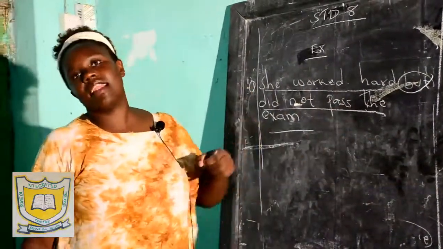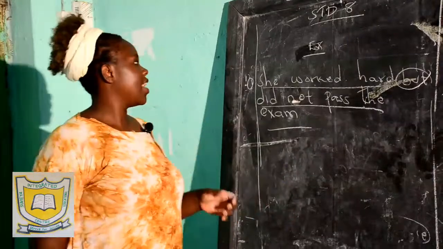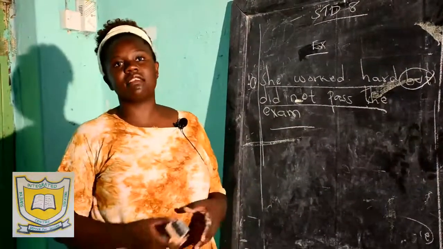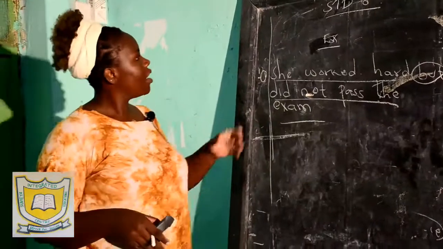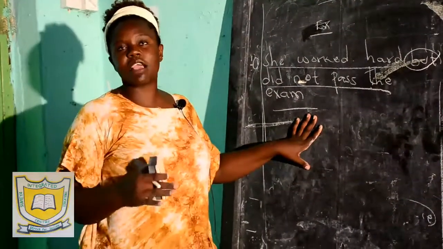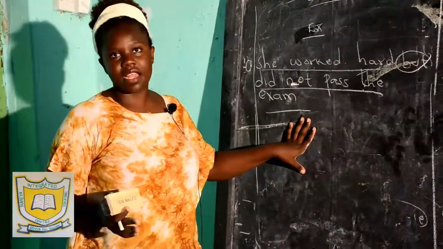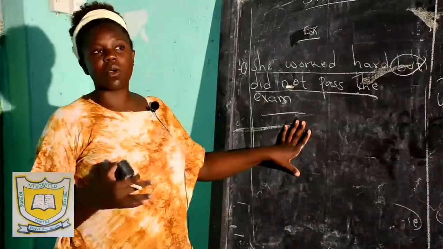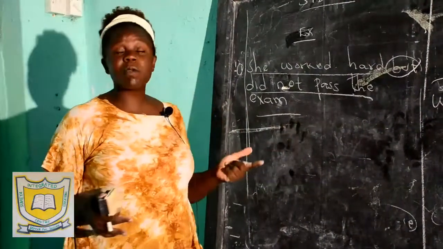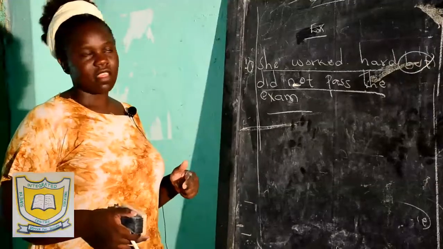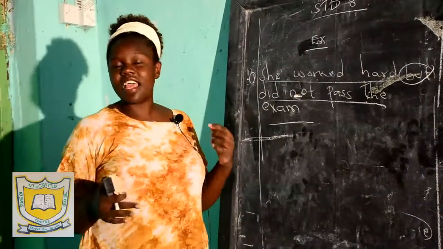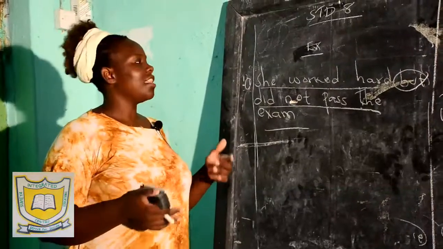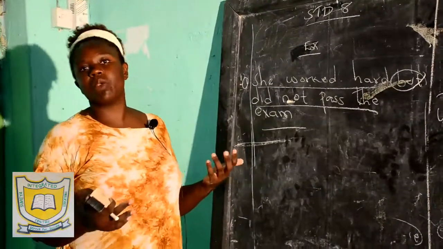But is under conjunctions of contrast. And I said conjunctions of contrast tell us the opposite of what we expect. Now, she worked hard. What do we expect from a person who is working hard? What do we expect from a pupil who works hard? We expect that this pupil is going to pass the exams. But what happens if this person has been working hard and then she doesn't pass the exams? The opposite of what we expect.